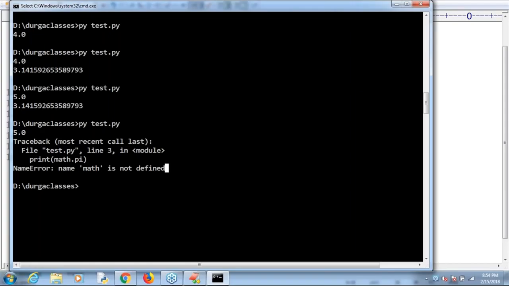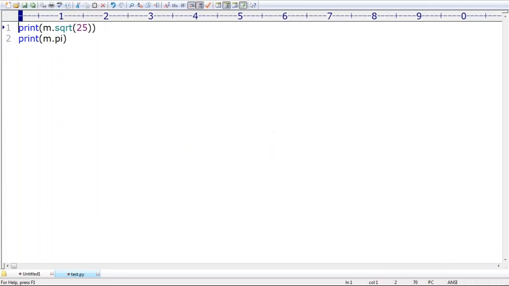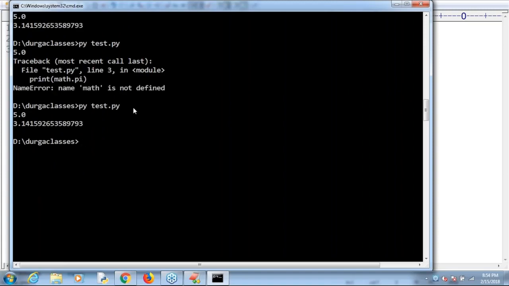Just observe that. I forgot the syntax, please guide. What is that? From math import sqrt, pi. Like this, sqrt comma pi. Now we should not use m. Remember that we should not use m, because directly you are allowed to access like this.